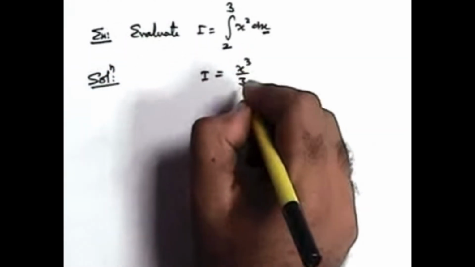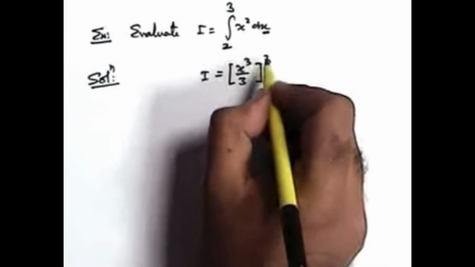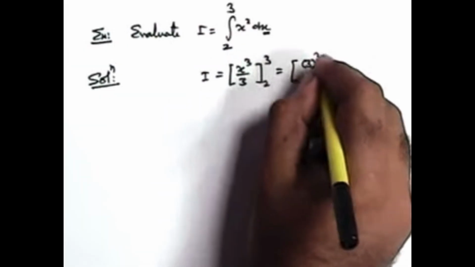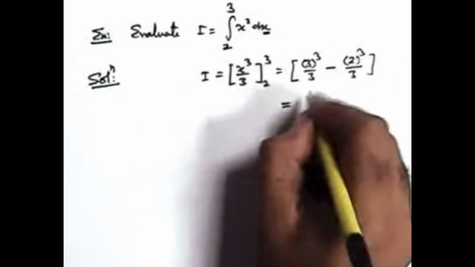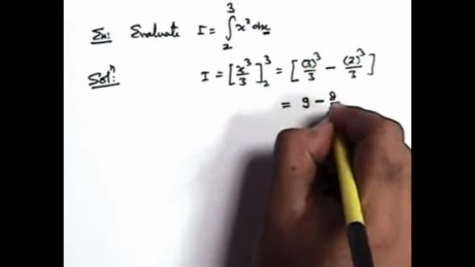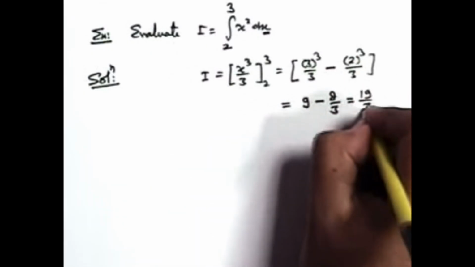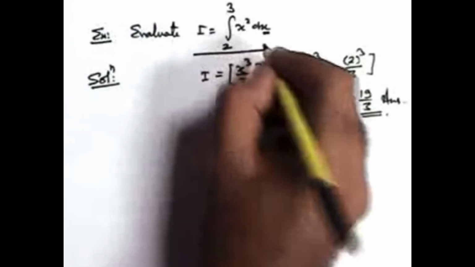Here we know the integration of x square can be directly written as x cube by 3. Now we apply the limits from 2 to 3. If you substitute first the upper limit, the result will be 3 cube by 3 minus, then we substitute the lower limit, 2 cube by 3. So here we get 27 by 3, that is 9, minus 8 by 3. So your result will be 19 by 3. This is an absolute value. This 19 by 3 is the result of this definite integration.